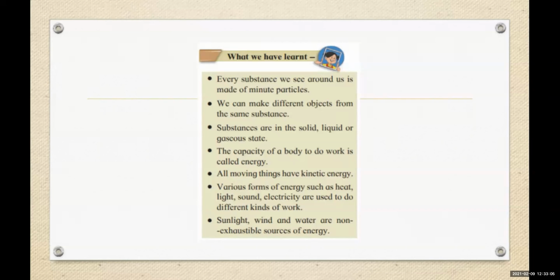Various forms of energy such as heat, light, sound, electricity are used to do different kinds of work. Sunlight, wind, and water are non-exhaustible sources of energy. This was our chapter. I hope everyone understood the chapter clearly. This was a small chapter.